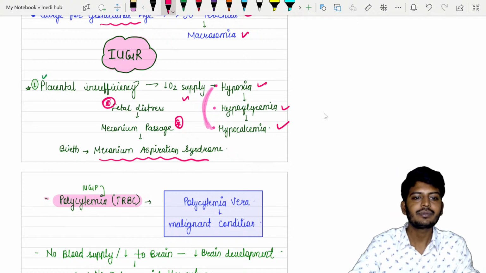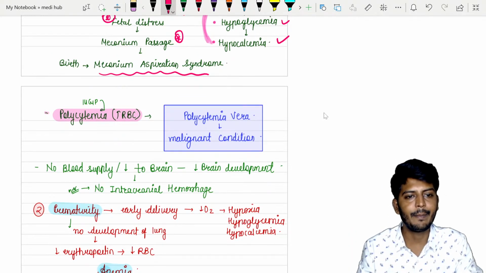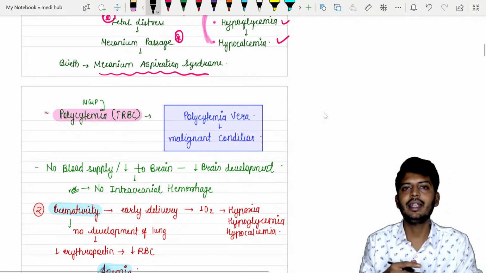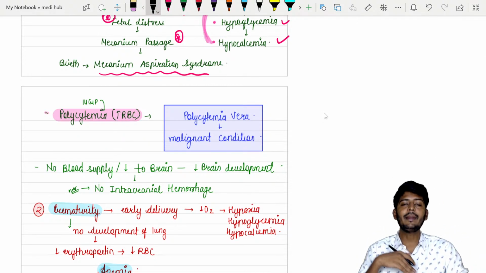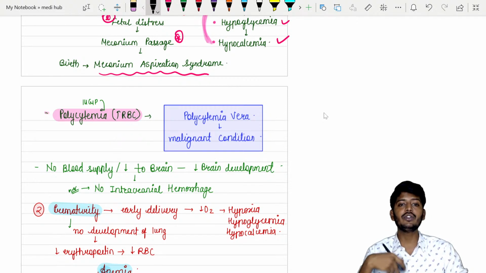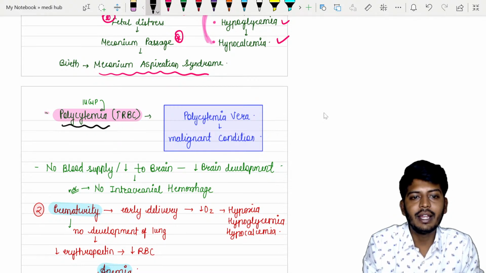Okay. Now, if there is a hypoxia, my dear students, listen to me. If there is a hypoxia, baby is not getting sufficient amount of oxygen. So what baby will do? Baby will try to compensate. कैसे compensate करेगा? How will baby compensate? By producing more RBCs. If more RBCs is there, that is called as polycythemia. We call it as a polycythemia.